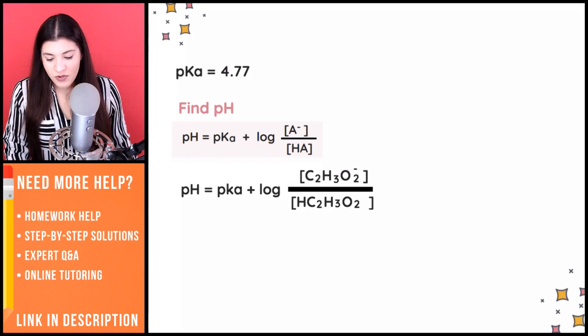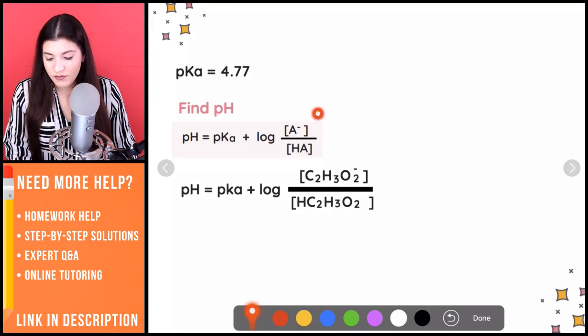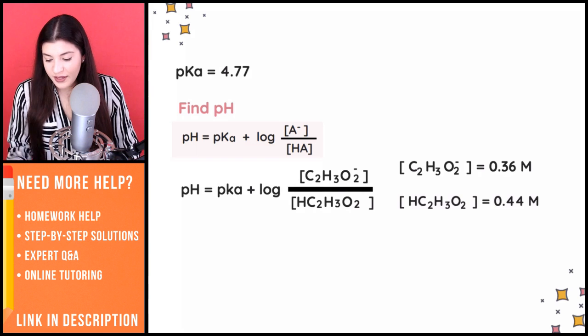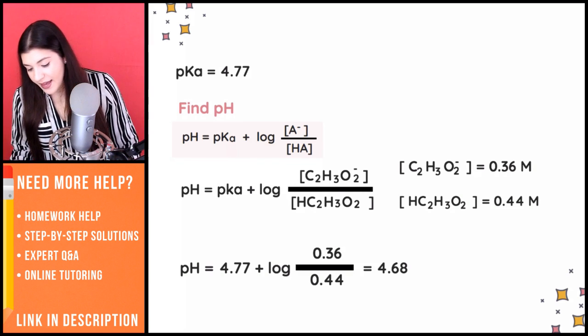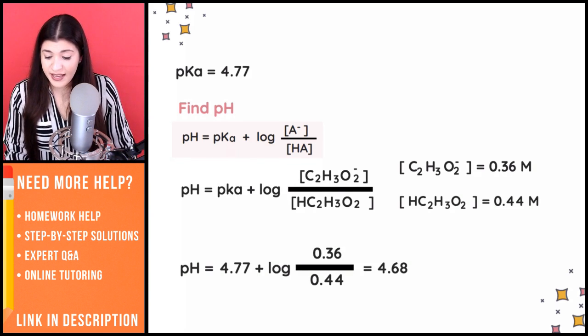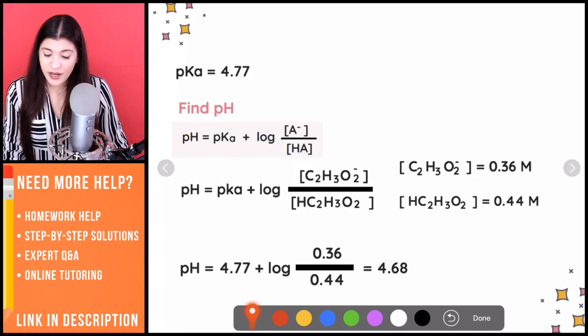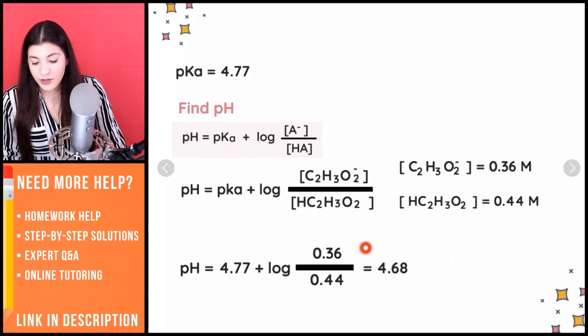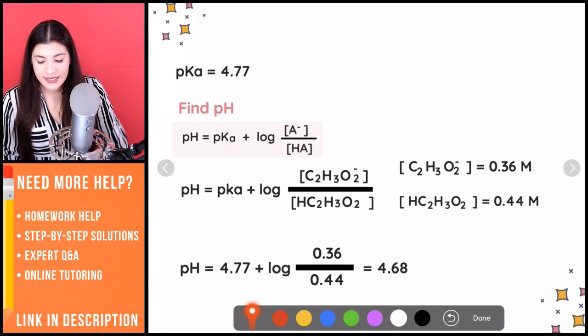We know that our conjugate, right, A minus just means that's going to be our conjugate base, and then this is going to be our weak acid. So I'm just going to plug everything in because that's what we found prior. And then now when plugging this into my calculator, by the way, what you should do first in your calculator, divide these two, then take the log of it, then add 4.77, and that's going to reduce this a little bit. It's going to be 4.68.